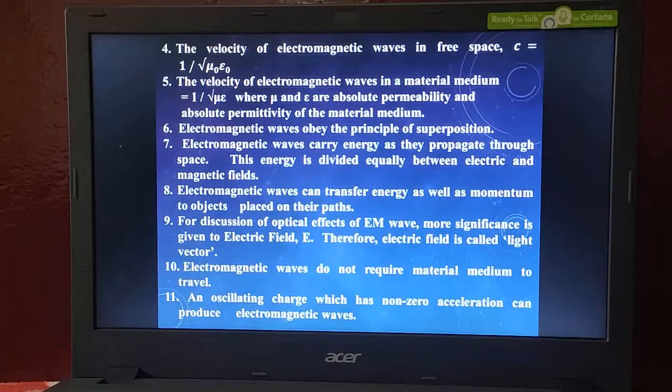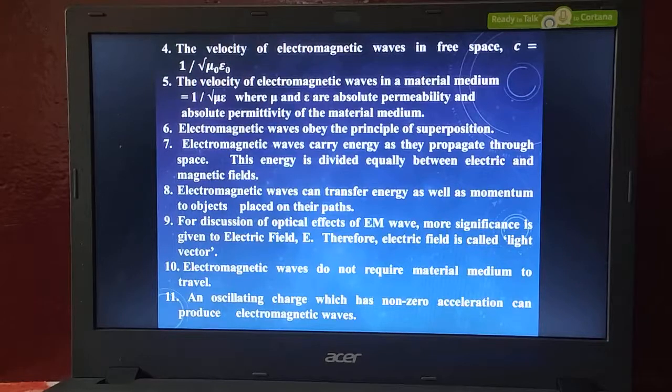If the electromagnetic wave is traveling in one particular direction, and some object stands in front of those waves, the energy can be transferred to those objects also. That is the concept of transferring of energy and momentum. These are some other electromagnetic wave properties. I think this is more than enough from your examination point of view.